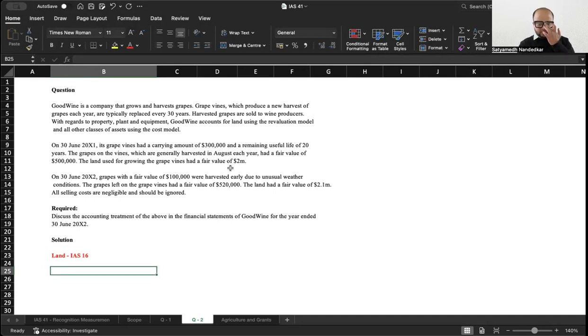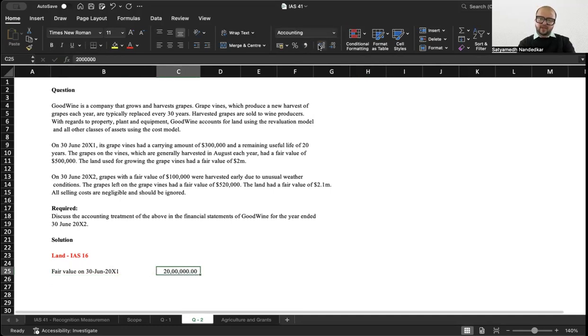Land had a fair value of 2 million, and on 30th of June 2002, it had a fair value of 2.1 million. So the fair value on 30th of June 2001 is 2 million.